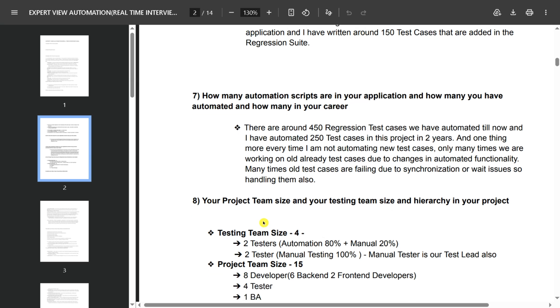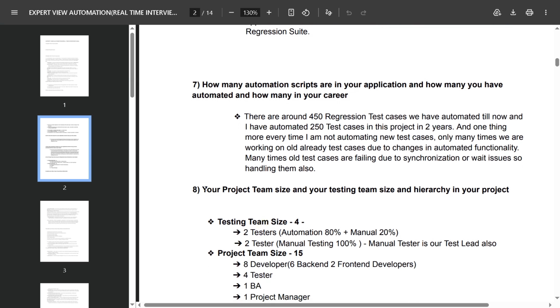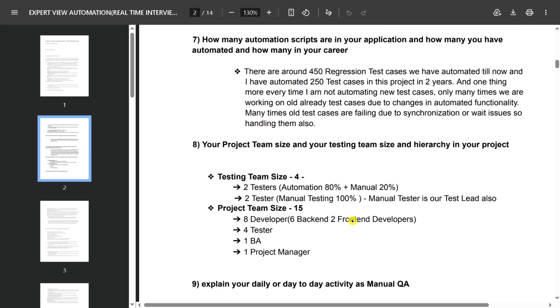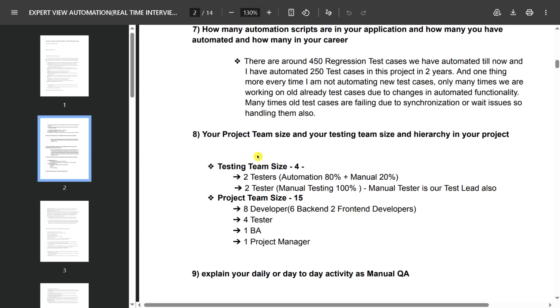They might also ask about your project team size, your testing team size, and the hierarchy of your project. So my testing team is 4: 2 testers are automation, 80% automation and 20% manual, and 2 testers are manual testing 100%. A manual tester is also the test lead in my scenario. The project team size is 15: 8 developers, 6 backend developers and 2 front end developers, 4 testers, 1 BA, 1 project manager.